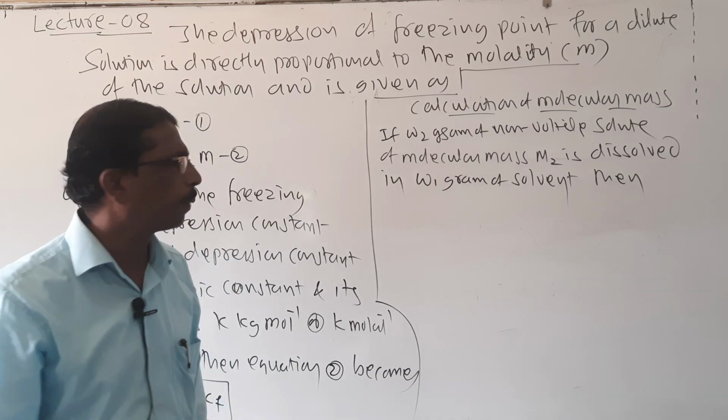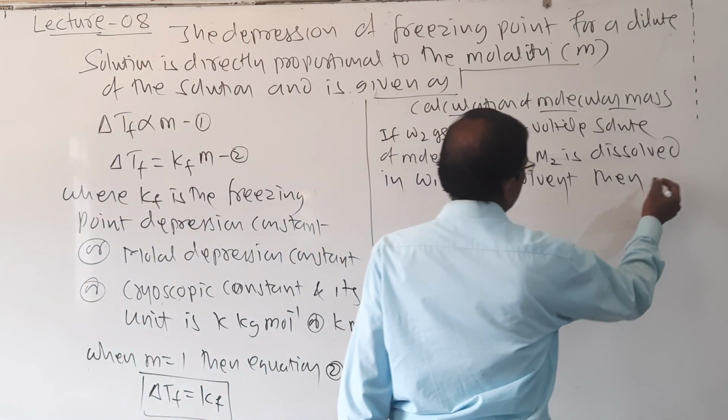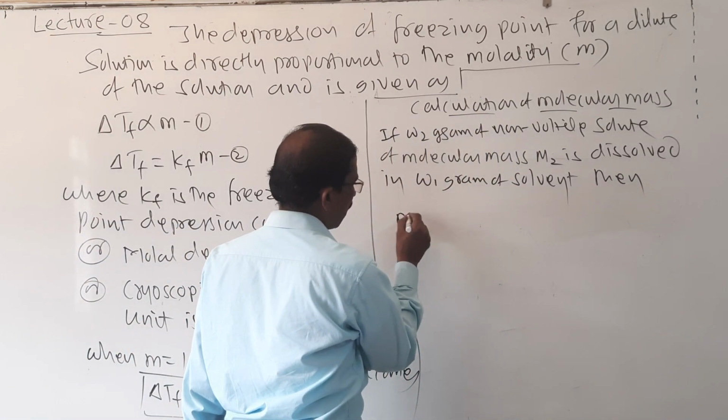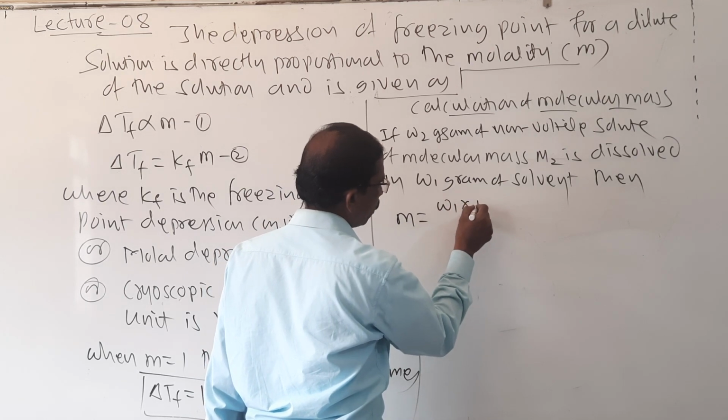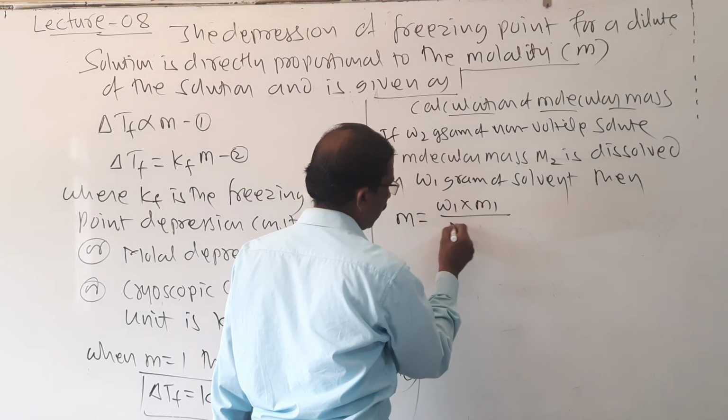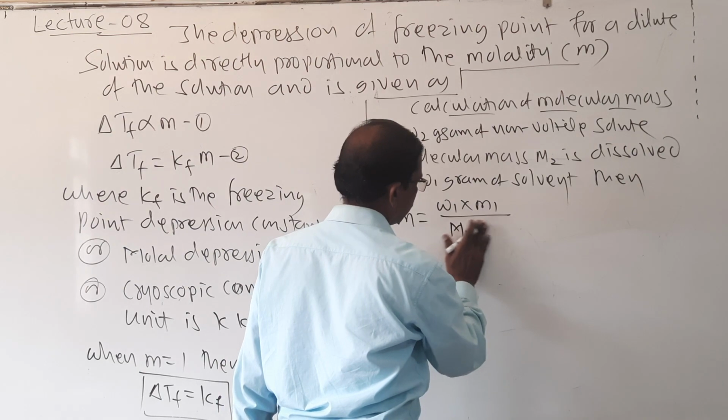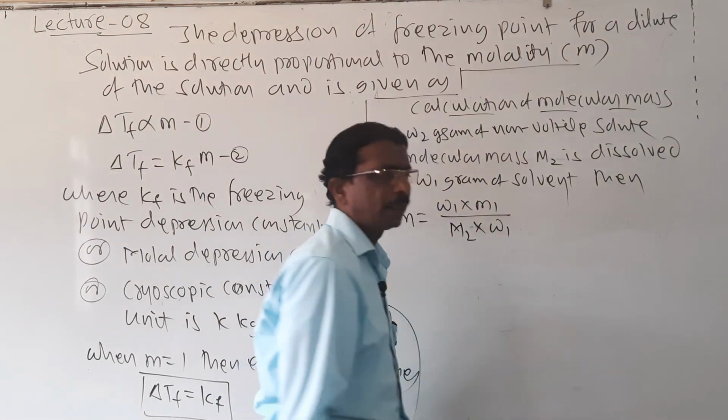So how is it given? Then the molality M is equal to W2 into M1 divided by M2 into W1.